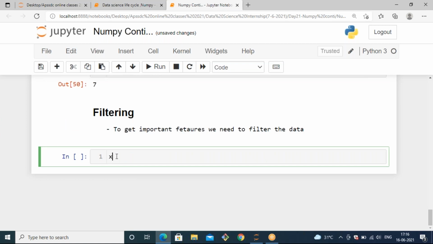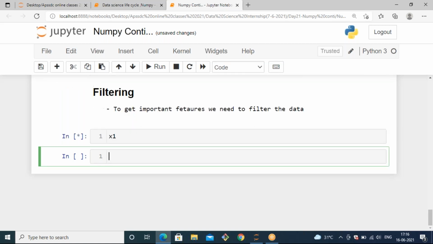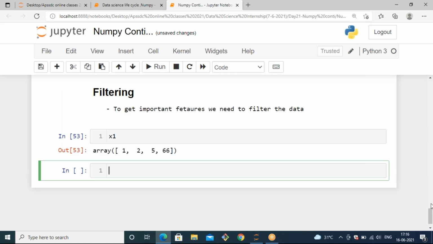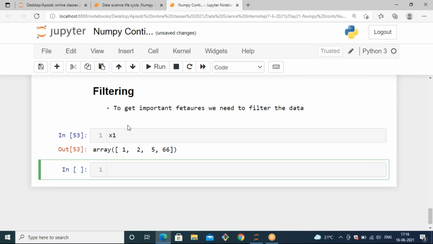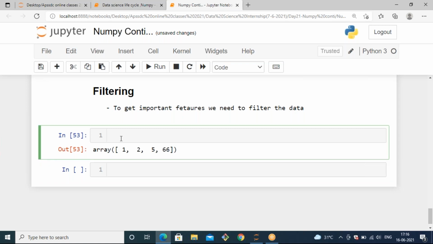Okay, let's take one array. With respect to that one array only, we're going to filter the data. We have the x1 array already, and in the x1 array, we have 4 elements. So in this, I'm going to filter the data. That means out of the x1 array, let's try to create a new array. For that, I'm taking A as my variable to create an array.